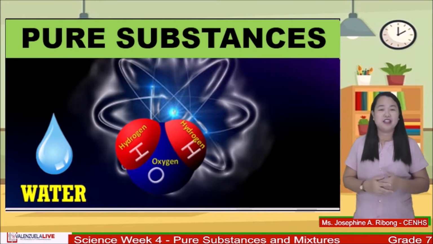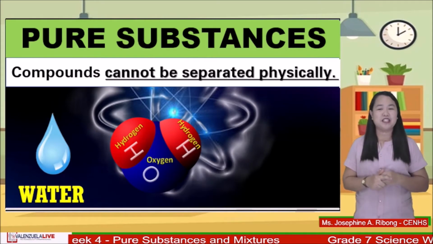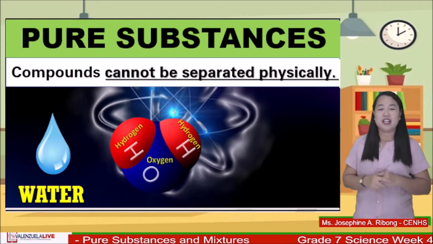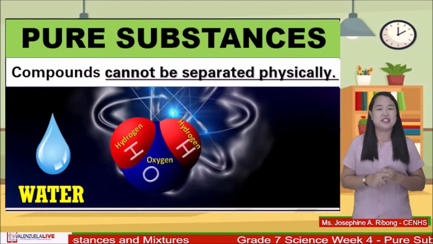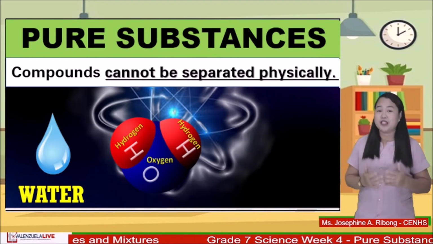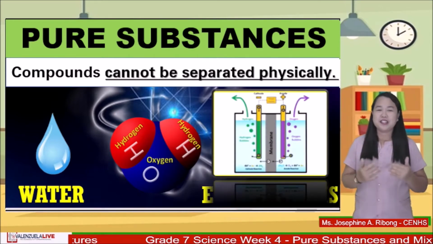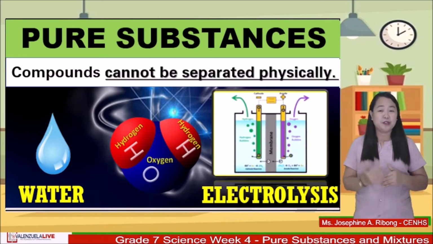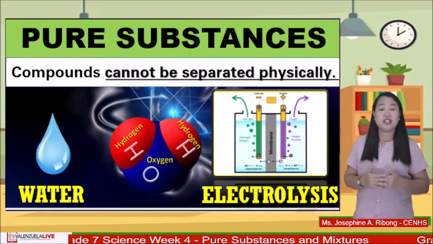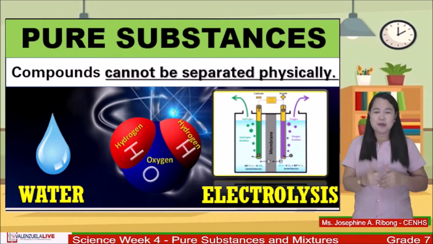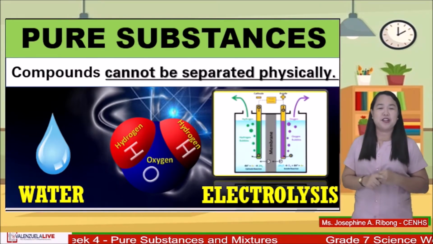All compounds are bonded chemically, that's why we cannot separate them by physical means. To separate oxygen and hydrogen in the water, it requires chemical processes. The process that separates hydrogen from oxygen is called electrolysis. It works when chemical changes occur and the presence of electricity is supplied. To give you an idea on how electrolysis works, let's watch this video.